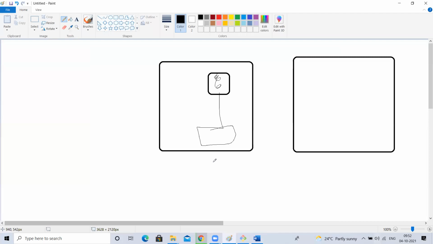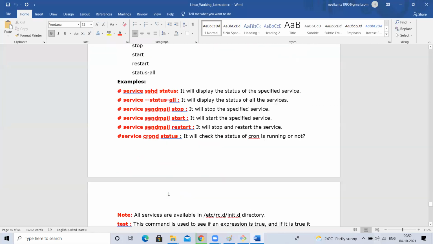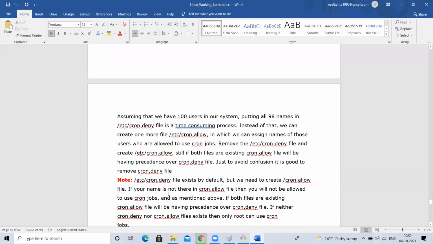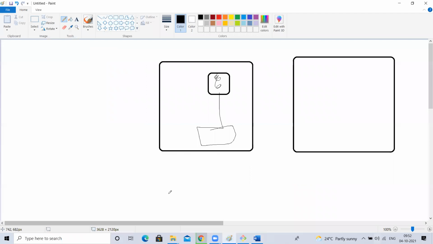So we'll discuss rsync and SCP, secure copy, tomorrow, and then zip, unzip, tar, crontab. We'll discuss service commands, ping, and all, and then we'll end Linux tomorrow. Maybe tomorrow itself we'll start our shell scripting. Let's complete this Linux and shell scripting quickly, then we can get into our actual DevOps tools. That will be more interesting, but don't neglect Linux and shell scripting. These are mandatory prerequisites.